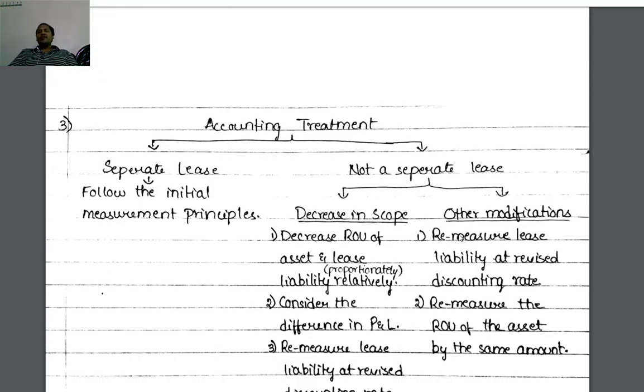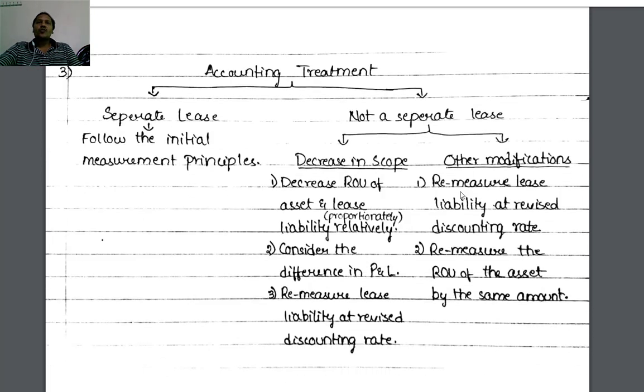Then for accounting treatment, we will go for another chart. Accounting treatment bifurcates into two branches: separate lease, not a separate lease. First branch, separate lease: follow the initial measurement principles. So in case of a separate lease, whatever the increase in scope is, we consider it as a separate lease, simply following the initial measurement principles.